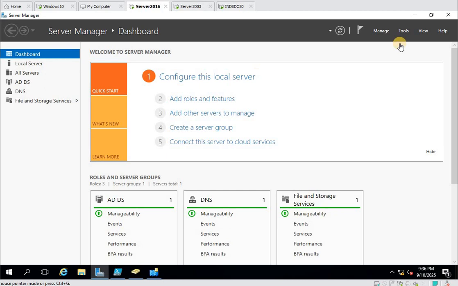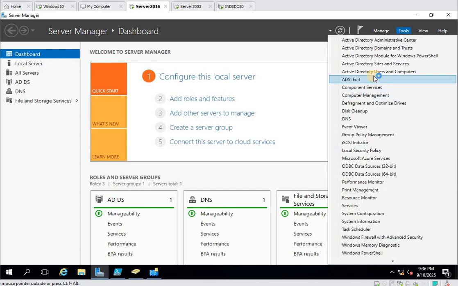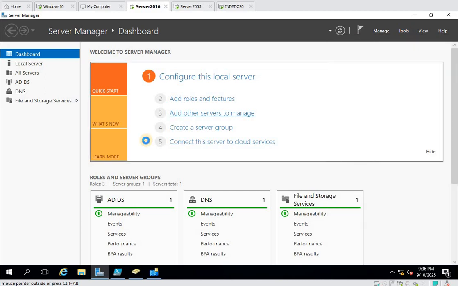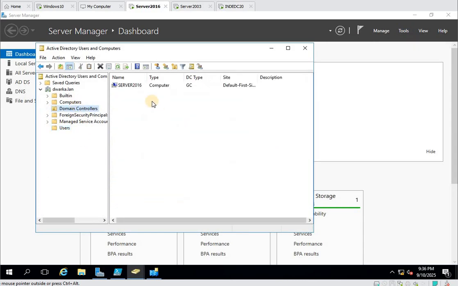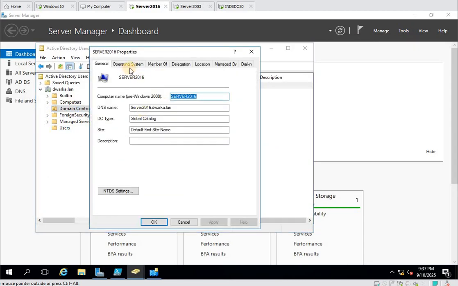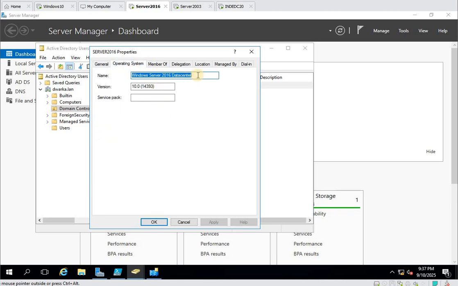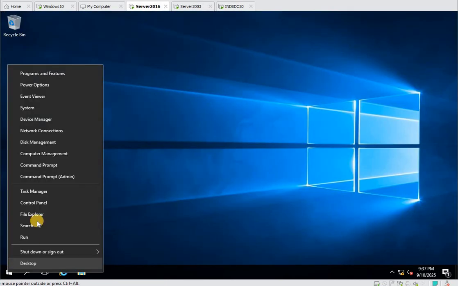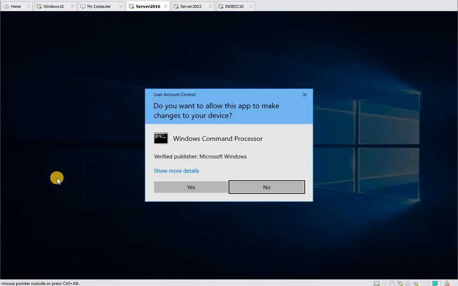So this is my domain controller. Here you can see it is already running on the Server 2016 operating system. And we need to validate the current status of our Active Directory or domain controllers.